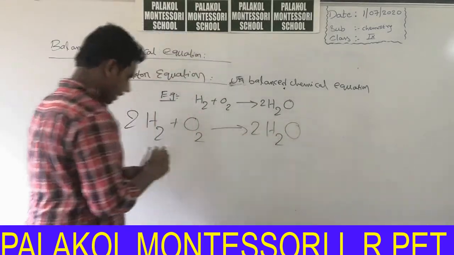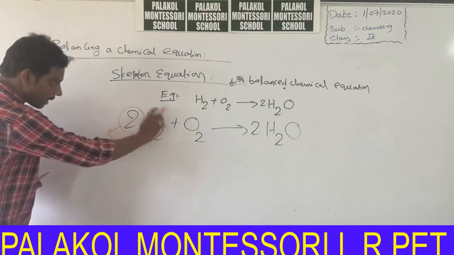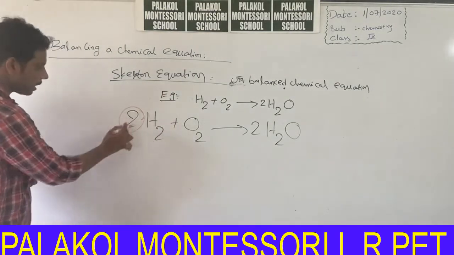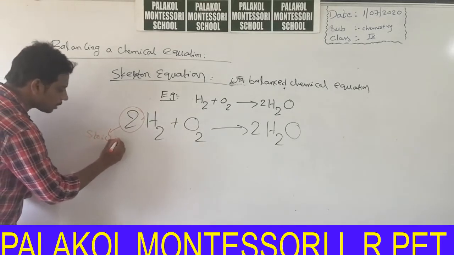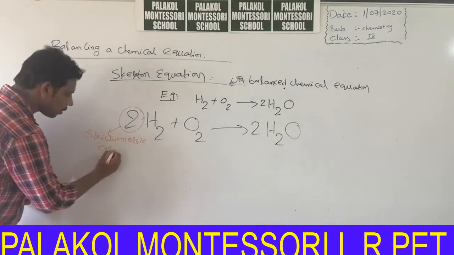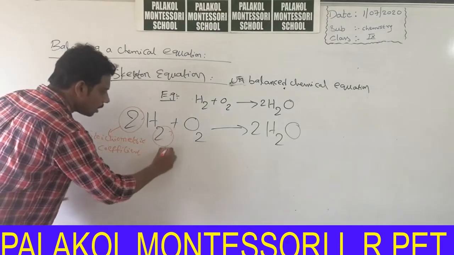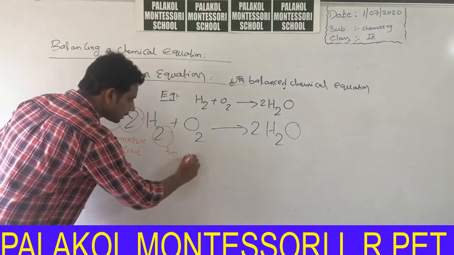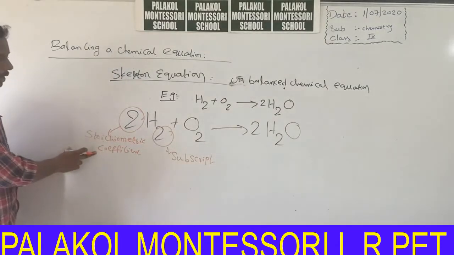In this chemical equation, for this particular molecular formula, this number is called stoichiometric coefficient.